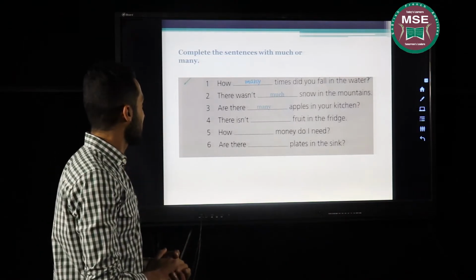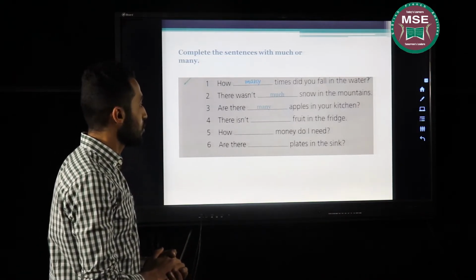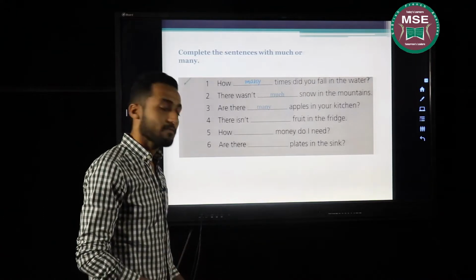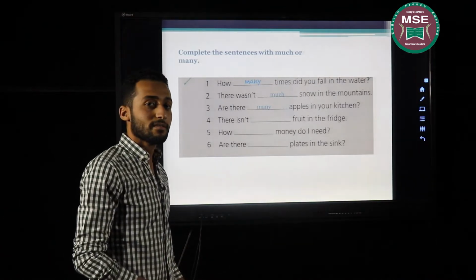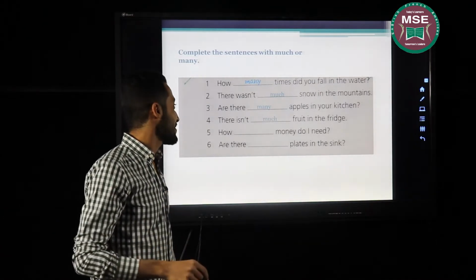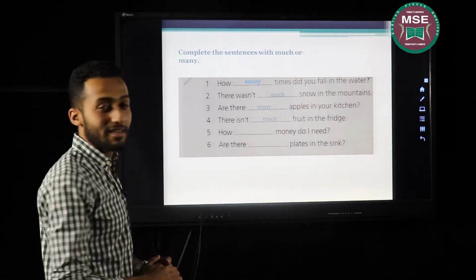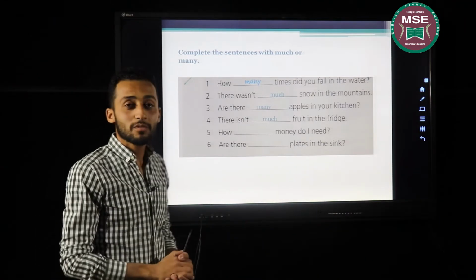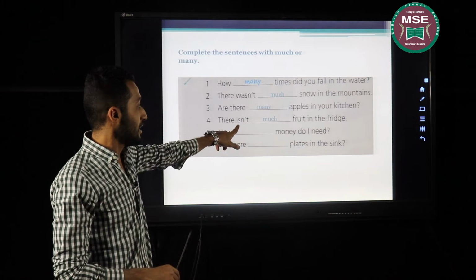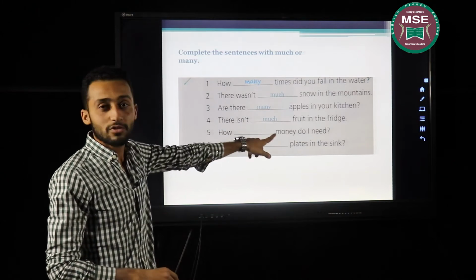The fourth one, there isn't blank fruit in the fridge. What is your guess? Correct. There isn't much fruit in the fridge. Why did I choose much? Because I have isn't. So we should choose much.